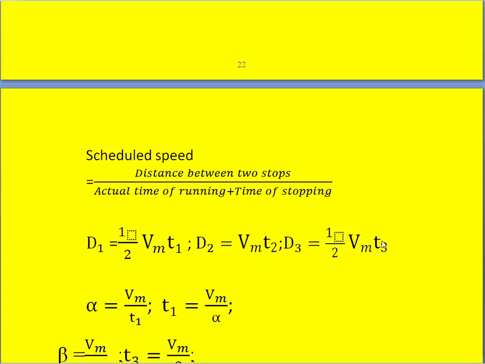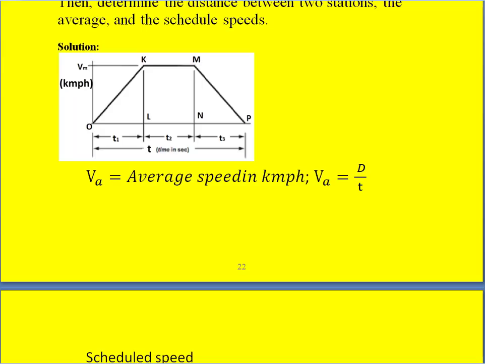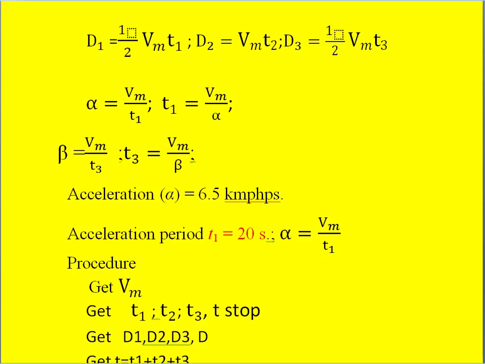So it is nothing but just half BH, the triangle area. Similarly here also it is a triangle area, whereas here it is the rectangle area. That is what we have. So that is what is written here, D1, D2, D3.